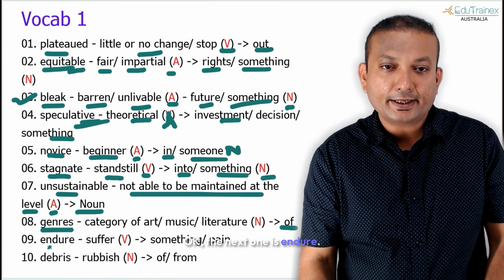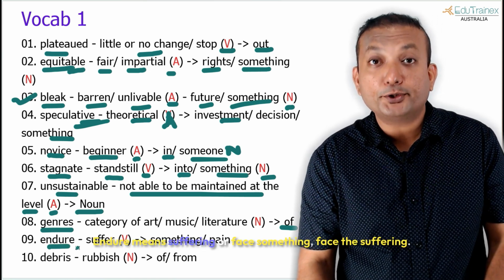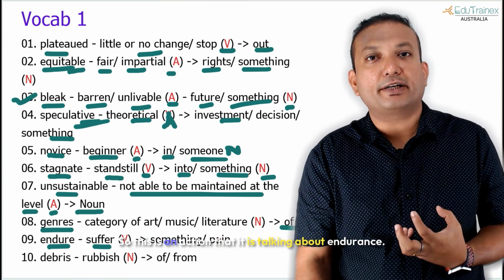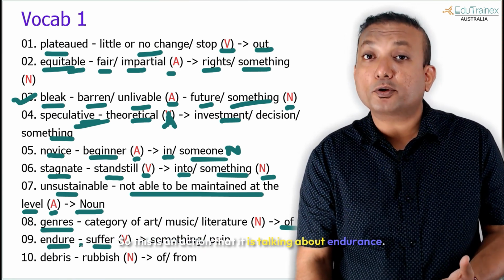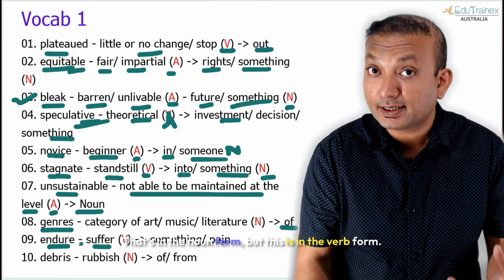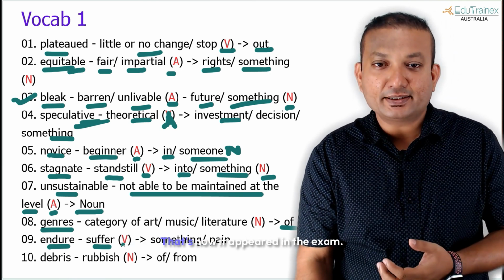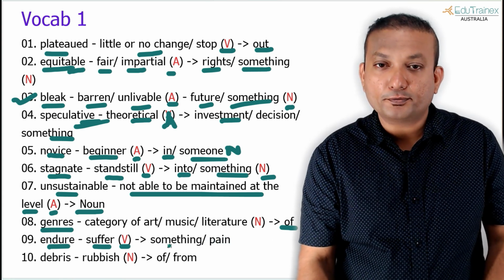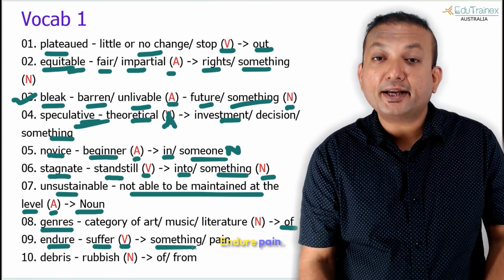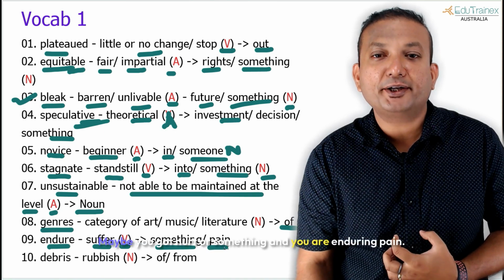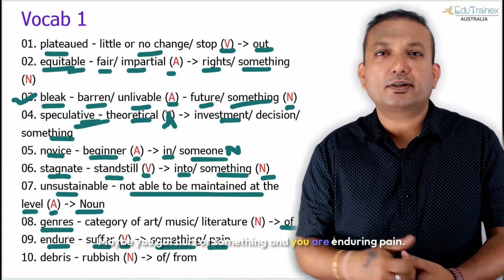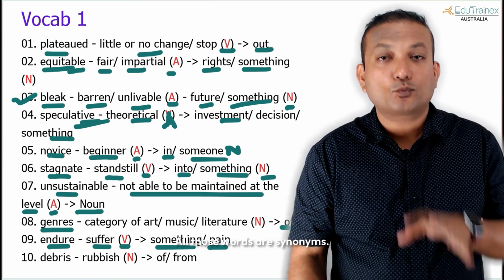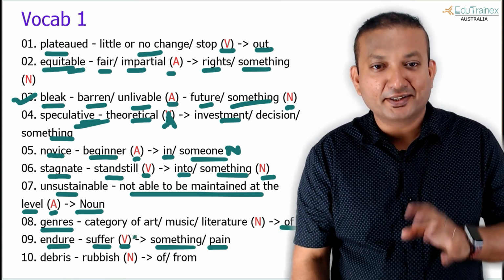Okay, the next one is endure. Endure means suffering or facing something, facing the suffering. So this is an action that it is talking about. Endurance, that's in the noun form, but this is in the verb form. That's how it appeared in the exam, but you should know both forms. Endure something, endure pain. You are enduring pain. Maybe you got hurt or something and you are enduring pain. You are suffering. You are withstanding. All those words are synonyms.